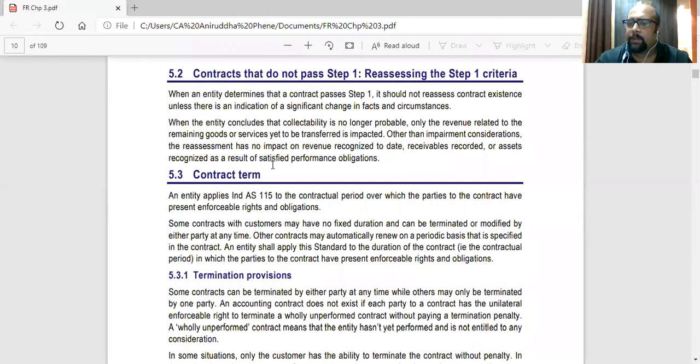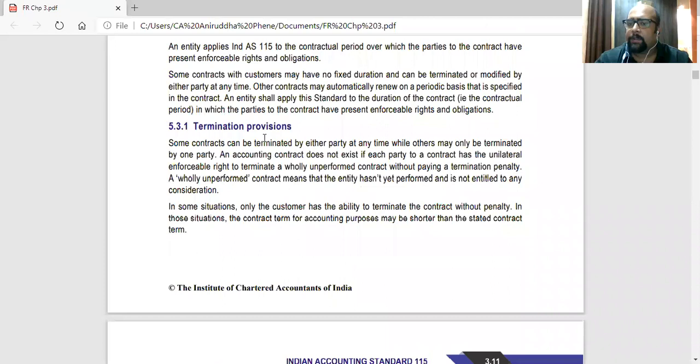Now, in some contracts, there are termination provisions. So, like, the customer has the choice to terminate the contract. So the contract is like for 1 year. Okay, the contract is for 1 year, but the customer has been given an option that after 3 months, he can cancel the contract if he wants, or he can continue.